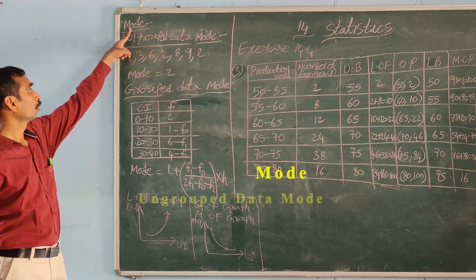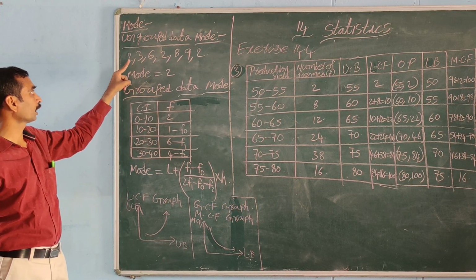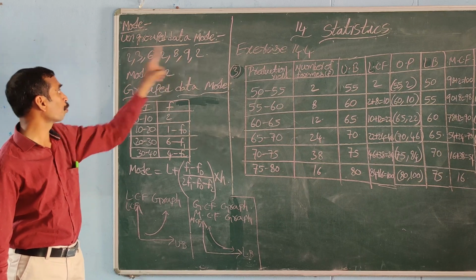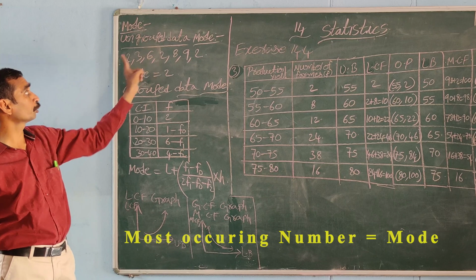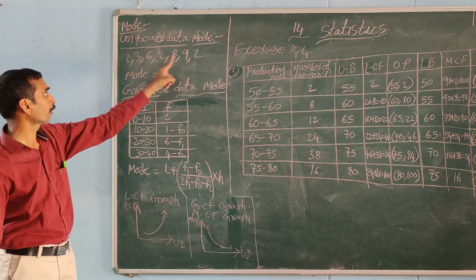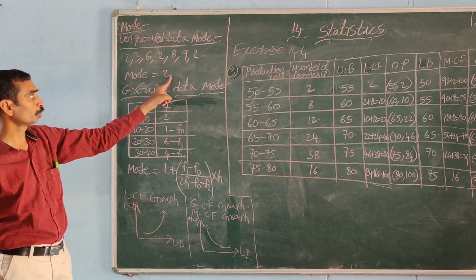Next, mode. Ungrouped data mode. What does mode mean? In the given data we take the numbers. Which number is repeating many times? The most occurring number is called the mode. Here, which number is repeating many times? 2 is repeating many times. So the mode is equal to 2.